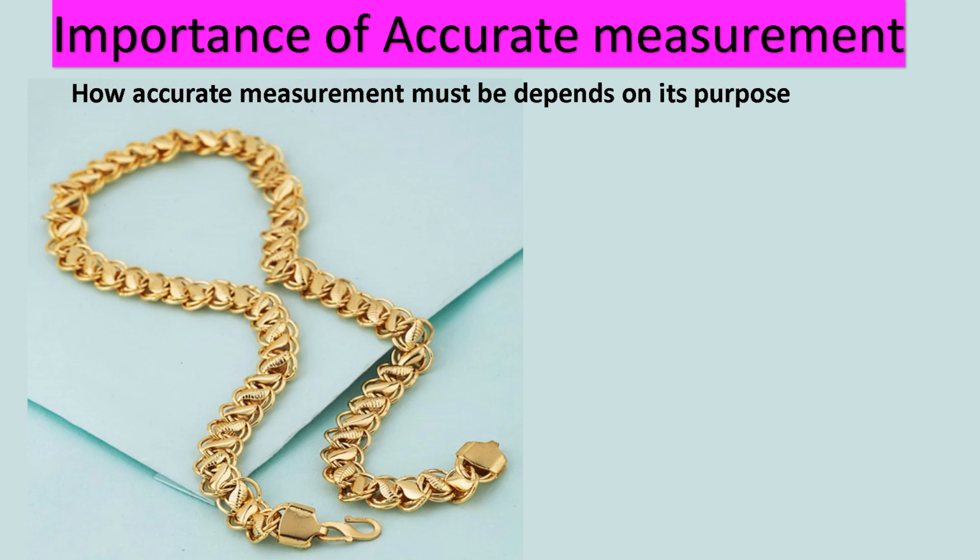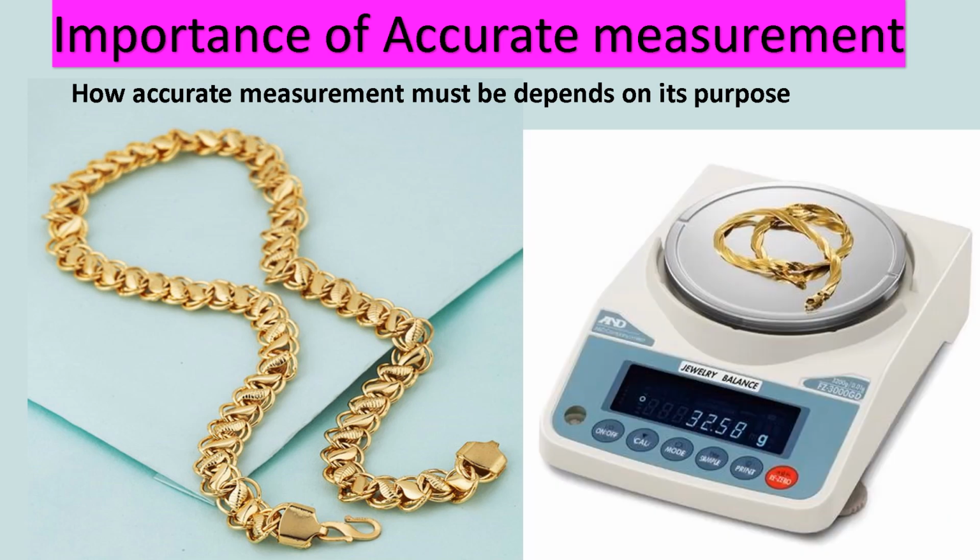So very high accuracy is needed to measure metals like gold, silver, platinum, etc. For this, a simple balance will not be enough. We need a very accurate balance which can measure grams as well as milligrams, because even milligrams matter in the case of valuable metals. So accuracy is very important in the case of valuable metals.